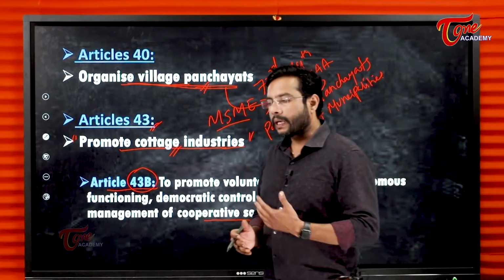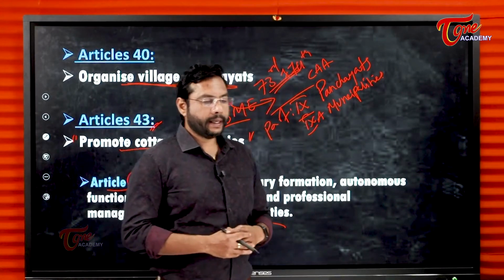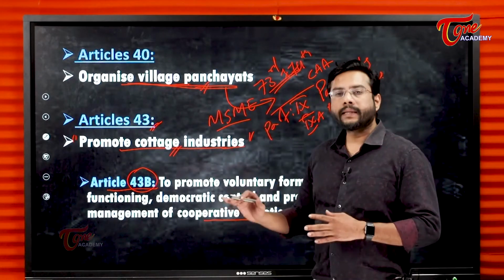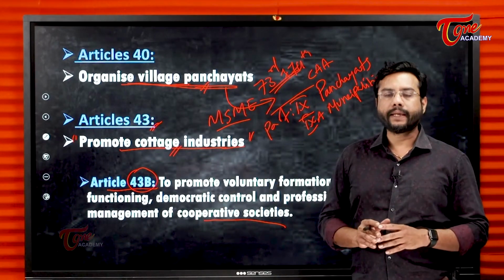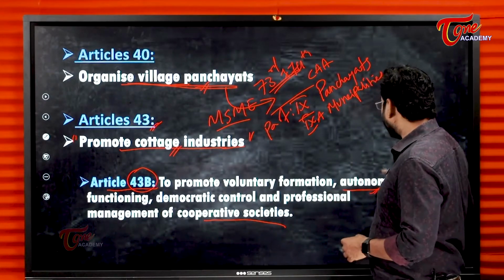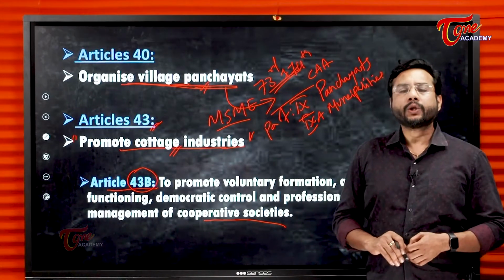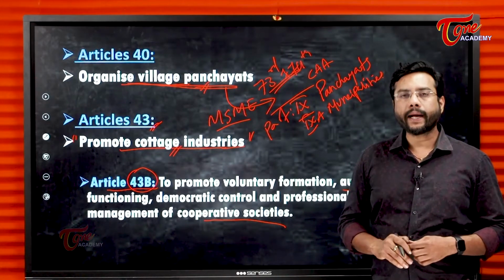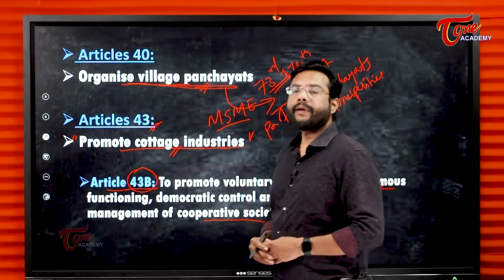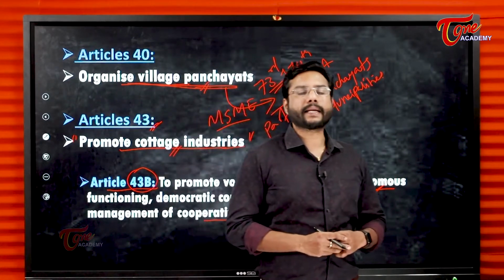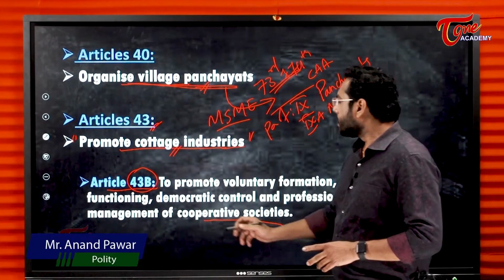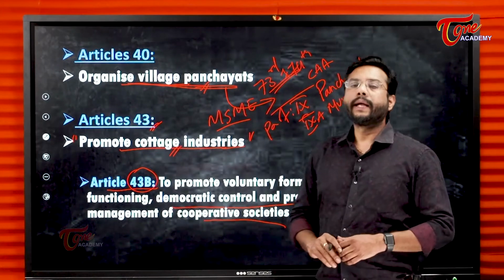Voluntarily, people should come together, form a cooperative society and start any entrepreneurship. There in that organization or in that society, the function should be based on autonomous principles. So government should not interfere in day-to-day administration of such cooperative societies. The people should be given power, autonomy in deciding the rules and regulations of such societies. There should be a democratic control in the society.